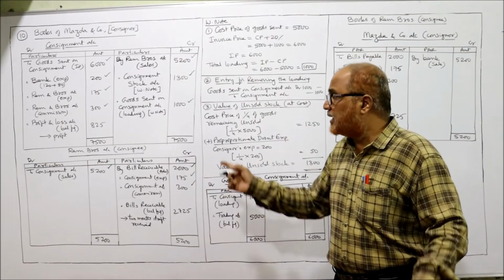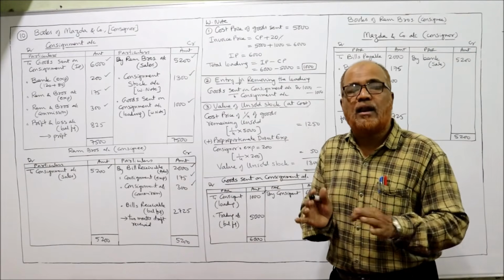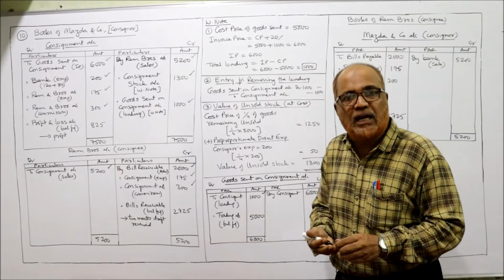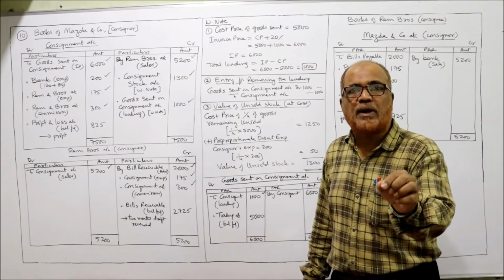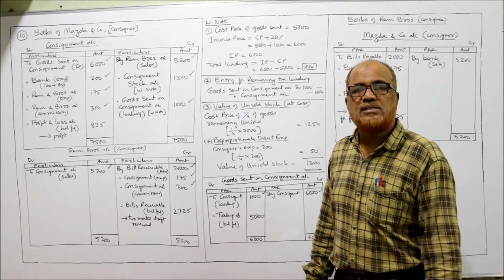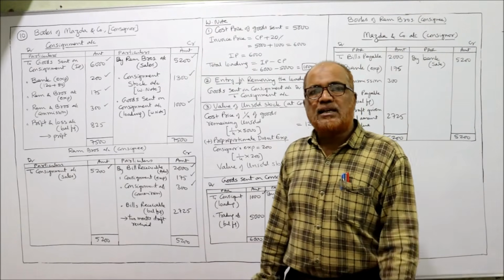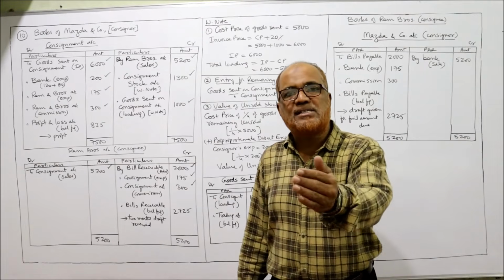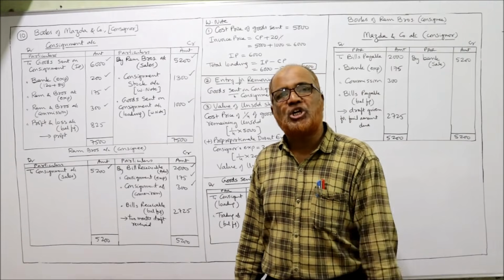If we have calculated at invoice price, then second adjustment entry would have been necessary. Right now it is not required because the closing stock is valued at cost price, not at invoice price. Second adjustment entry will not come. That's all. Now last sentence it is given the balance amount is sent by the consignee in the form of a 2 months draft.